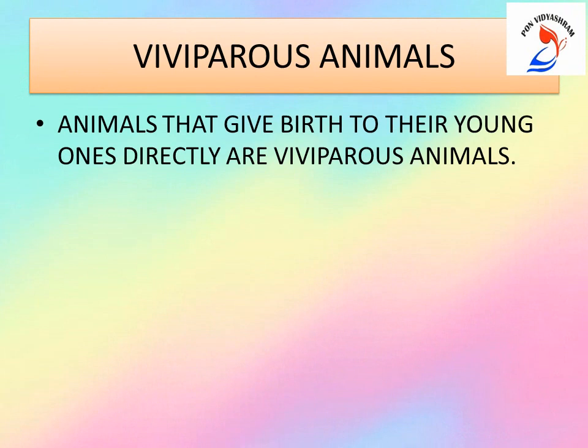Let's see what are viviparous animals. Animals that give birth to their young ones directly are viviparous animals. Viviparous animals are born as live young individuals. They do not lay eggs.